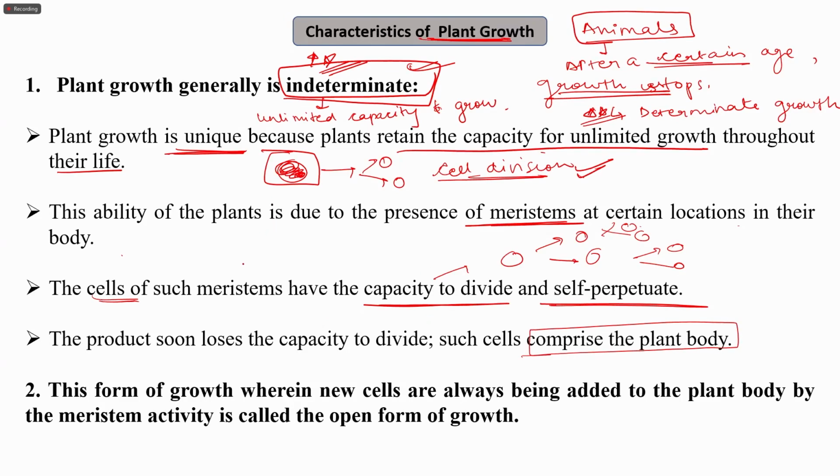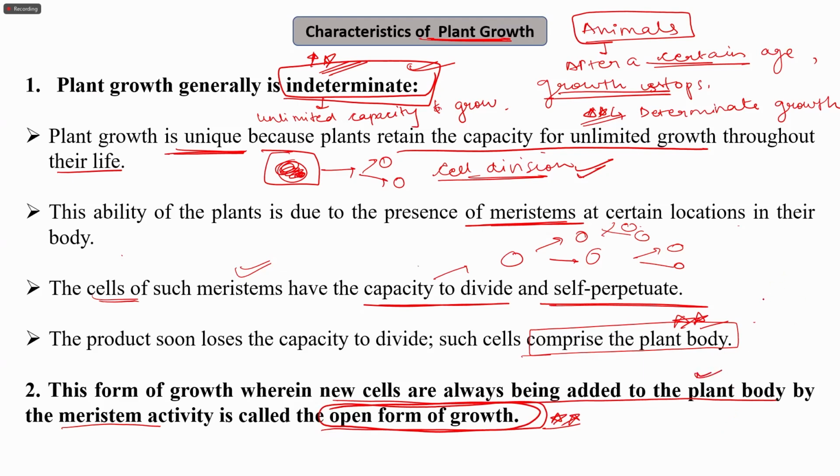So the presence of meristems that contain cells that have the capacity to divide and self-perpetuate leads to the indeterminate growth of the plants. And the products formed as a result of this division may soon lose their capacity to divide, resulting in the formation of the plant body. This form of growth, wherein new cells are always being added to the plant body by meristem activity, is called the open form of growth.